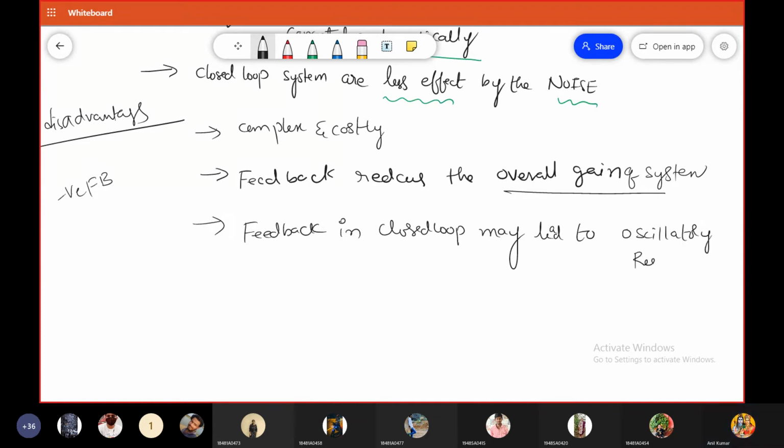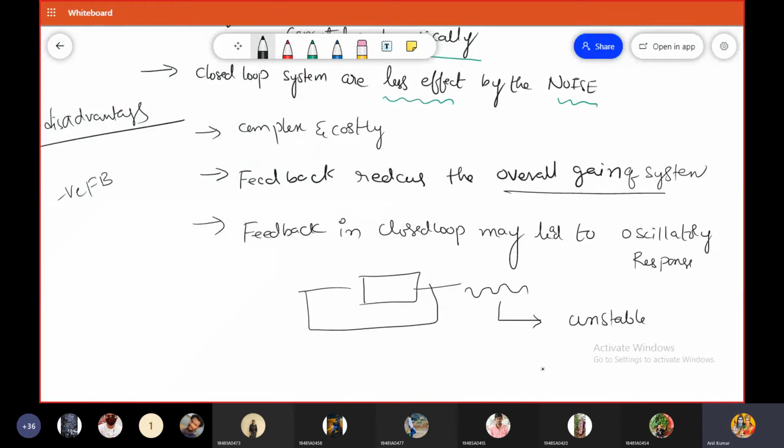Oscillatory response means the output of the closed loop system is somewhat oscillatory. If the output of the closed loop system becomes an oscillatory response, then the output of the system may become unstable.